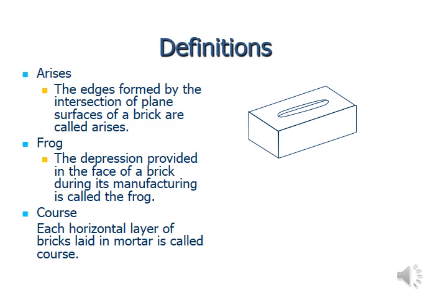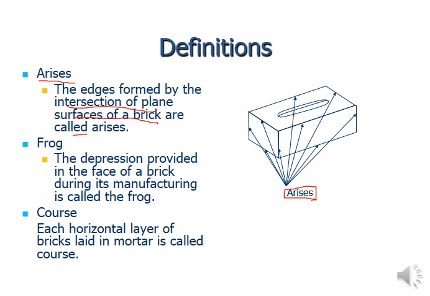So next one is arrises. In the figure over here, you can see what an arris is. The edges formed by the intersection of plane surfaces of a brick are called arrises. This is a very specific definition.